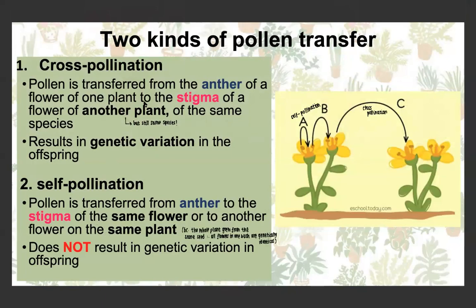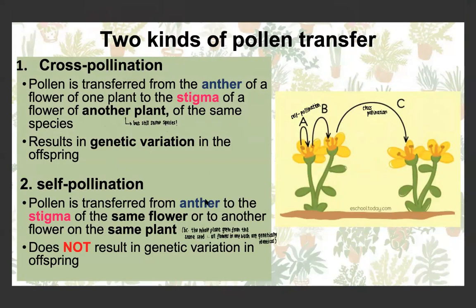There's firstly cross-pollination, which is from one flower to another flower of a different plant. So it's transferred from the anther of one plant to the stigma of another plant. Obviously, they have to be of the same species because otherwise a successful reproduction couldn't occur. And cross-pollination allows for genetic variation of offspring. So cross-pollination we can see is one plant going to another plant.